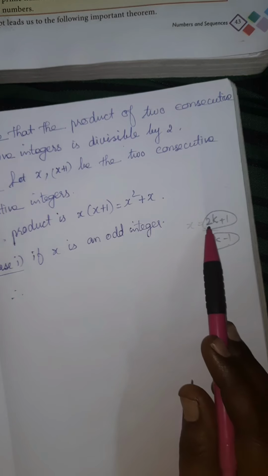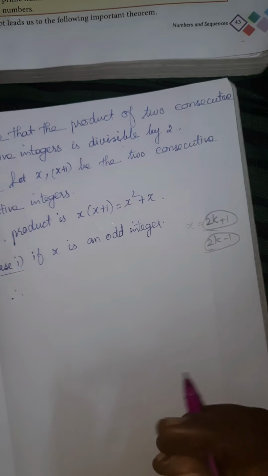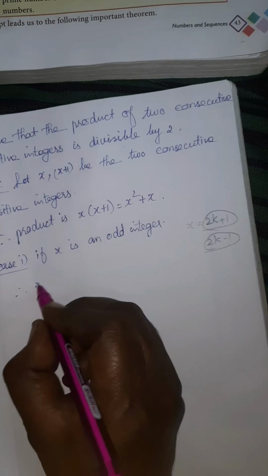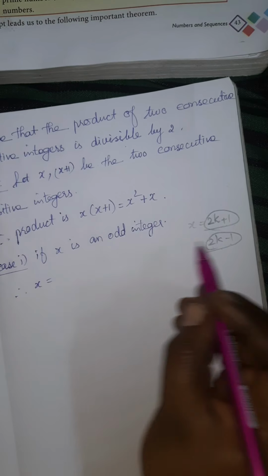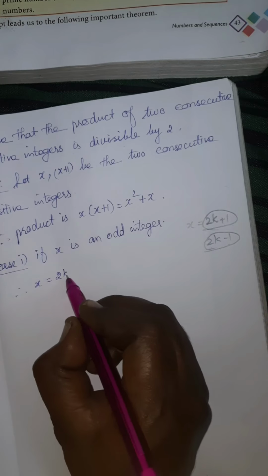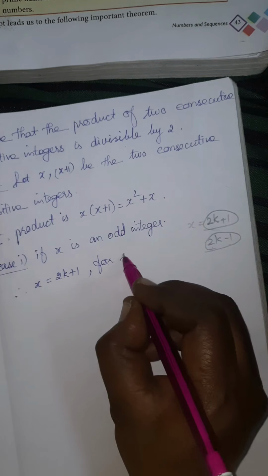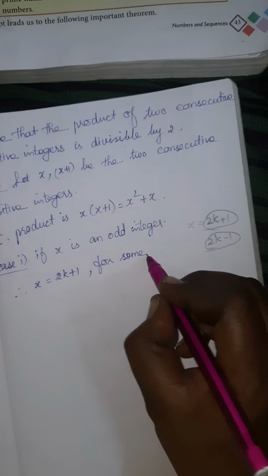So I am taking the same x is equal to 2k plus 1 for this situation also. That means the odd integer is 1 more than the even integer. x is equal to 2k plus 1, for some integers k.